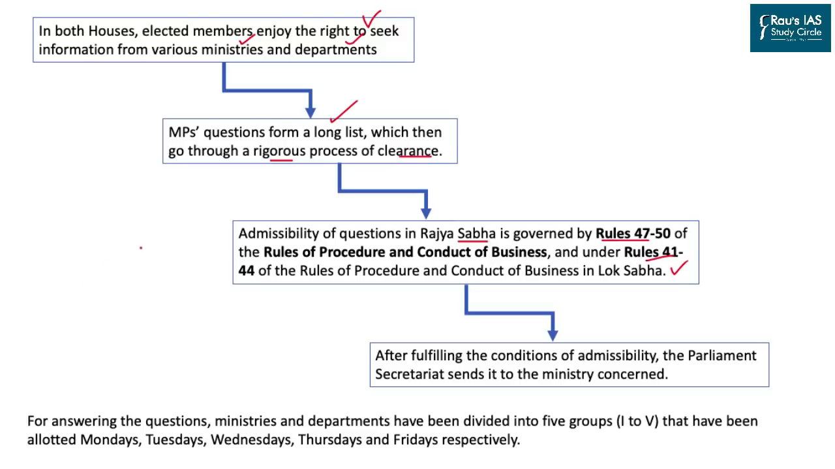After going through the entire process of scrutiny and fulfilling the conditions of admissibility, the parliamentary secretariat sends this question list to the respective ministry for further consideration. After a final process, these questions are put up in the parliament, and each question should be answered by the concerned minister representing a concerned department or ministry.